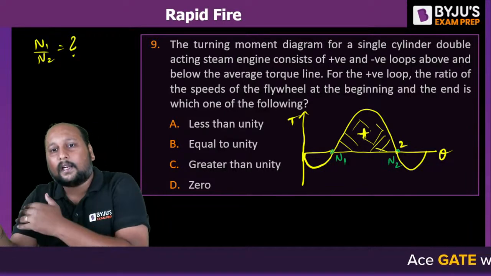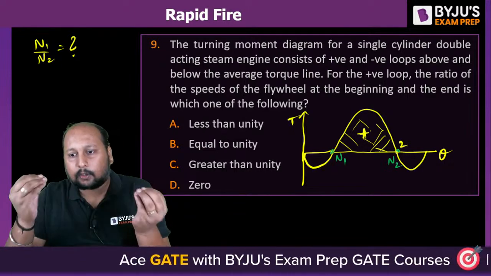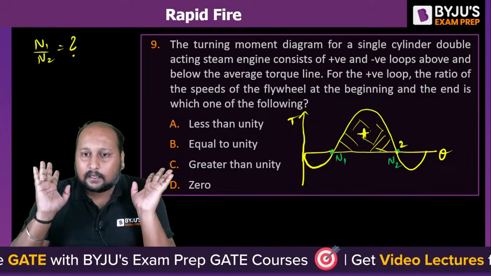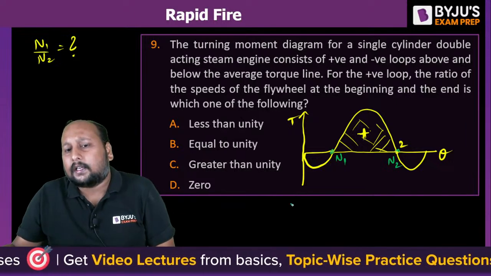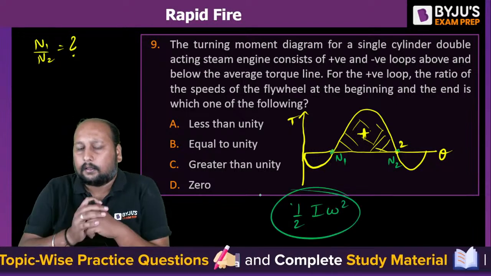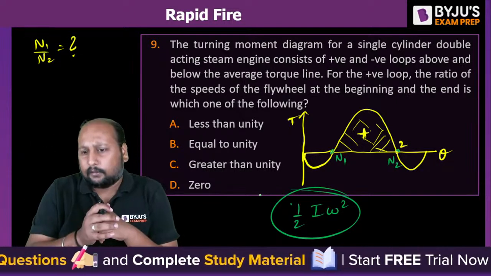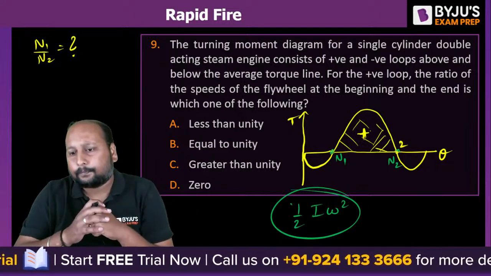Is it storing energy or releasing energy? Energy is being stored, energy is increasing. Let us suppose the rotational kinetic energy is half I omega square, right? You're not changing the moment of inertia. If you're increasing or decreasing the energy, that simply means you're increasing or decreasing the RPM.